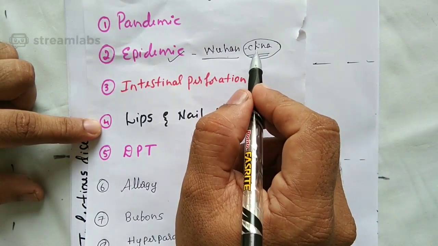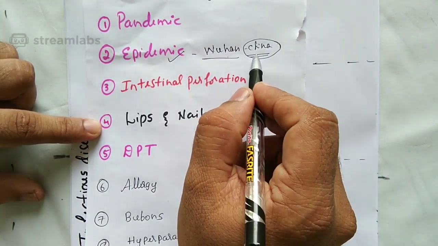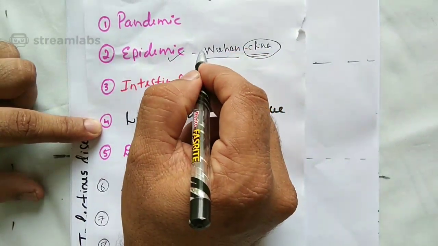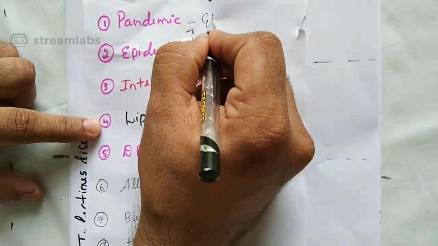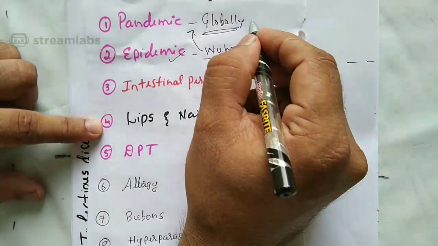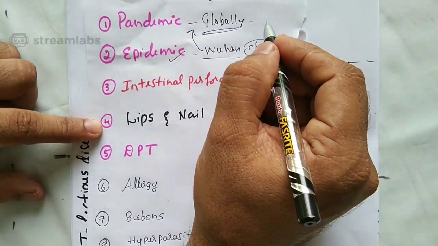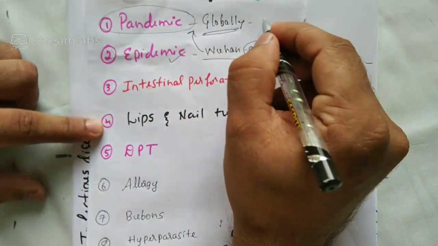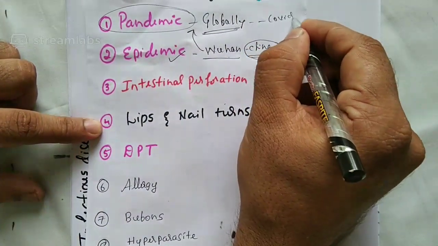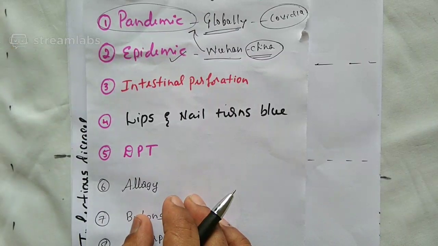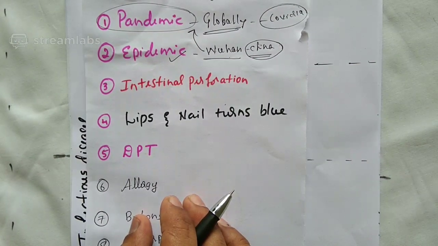COVID-19 took the passport from Wuhan and spread globally. If a disease spreads to the global sector or into the entire continent, that is called a pandemic disease. That means COVID-19 is a pandemic disease. Hope you understood regarding epidemic as well as pandemic.